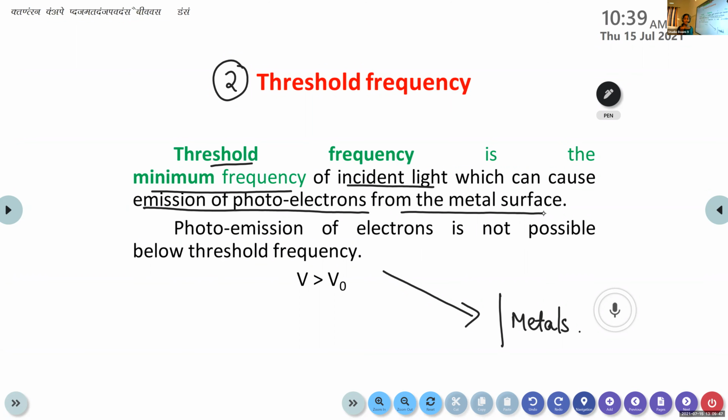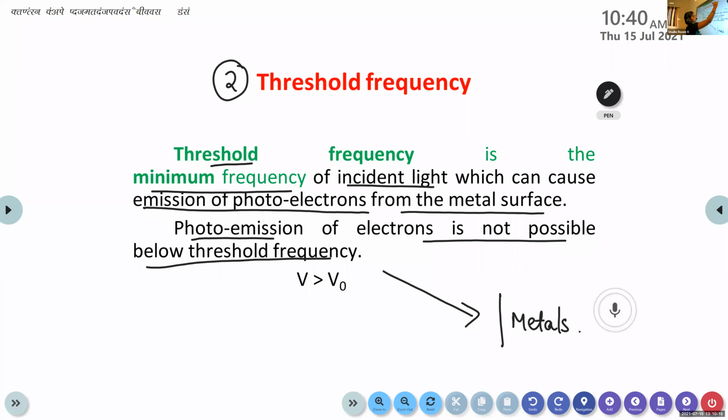We have learned that this energy is a function of frequency, right? So the minimum frequency required for the incident light falling on the metal surface to produce these electrons is known as threshold frequency. Photo emission, that means the emission of electrons, is not possible below the threshold frequency.